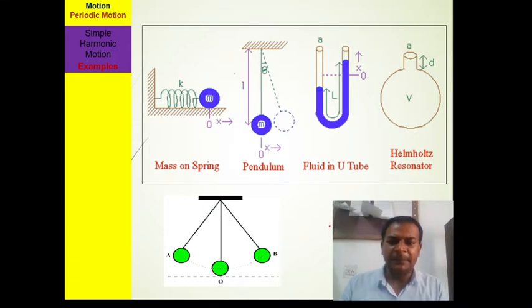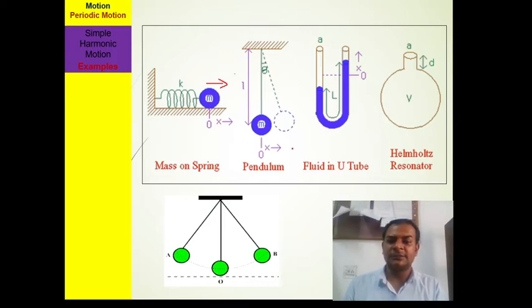Now these are some examples of SHM. Here we describe two of them. First is the mass spring system. If we attach a mass to a spring horizontally or vertically, the mass spring system is divided into two types: a horizontal system and a vertical system. Here you see the image of a horizontal system. If we stretch it by some force, the spring is stretched, and when we release it, it vibrates in the horizontal plane. So this is showing simple harmonic motion.